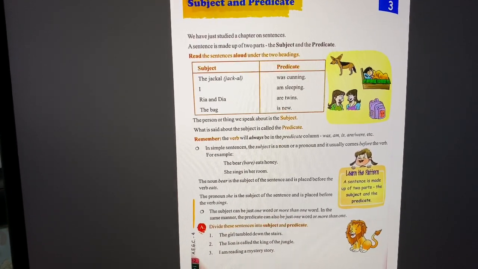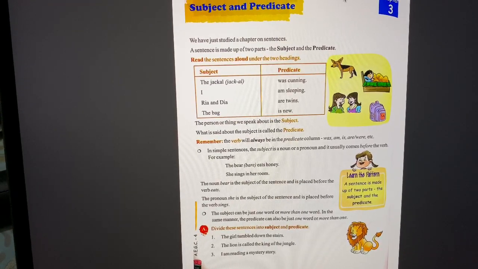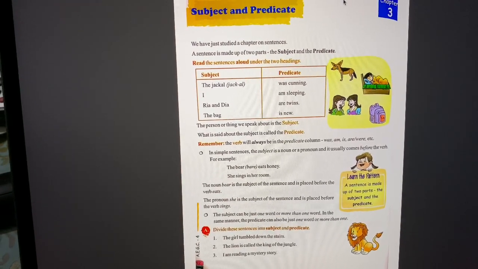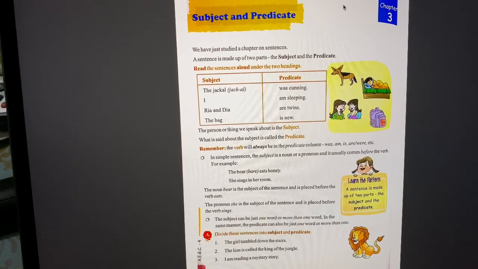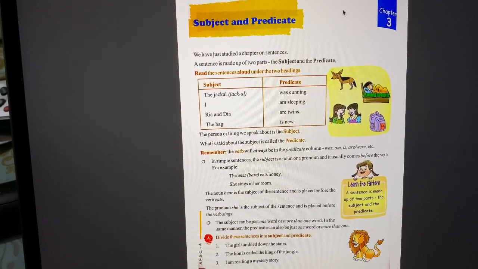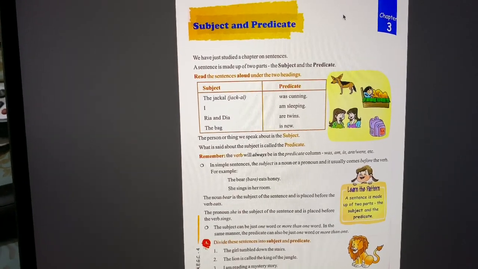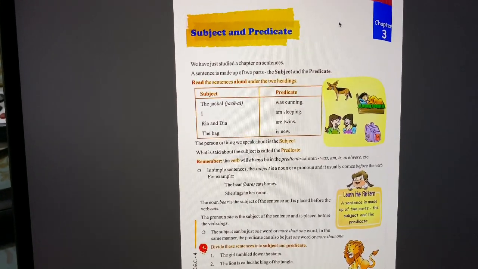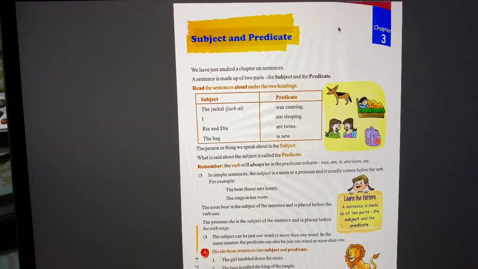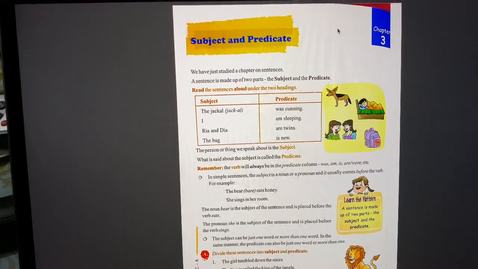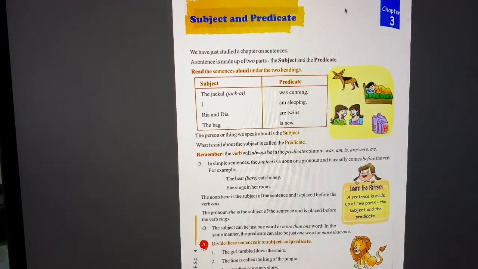Moving on, we go to remember: the verb will always be in the predicate column. Was, am, is, are or were, etc. The verb is a word in action, if you remember what a verb is, right? So that is always the predicate of a sentence.